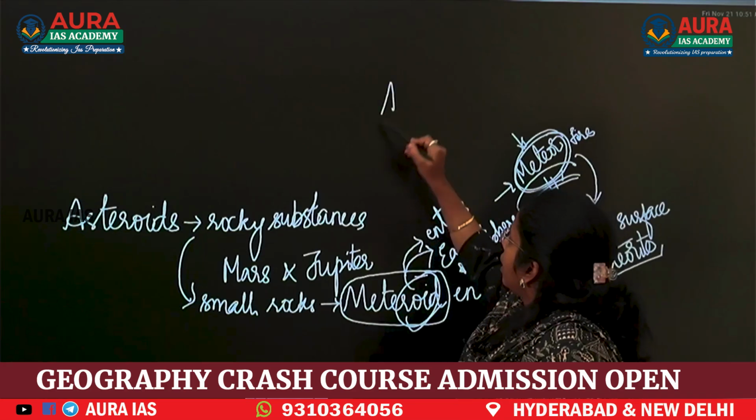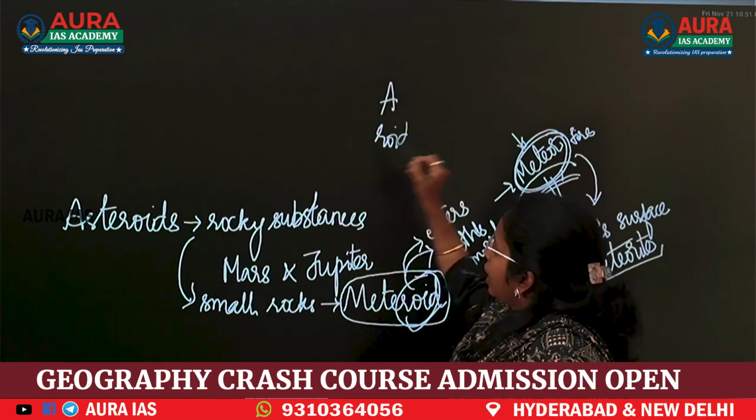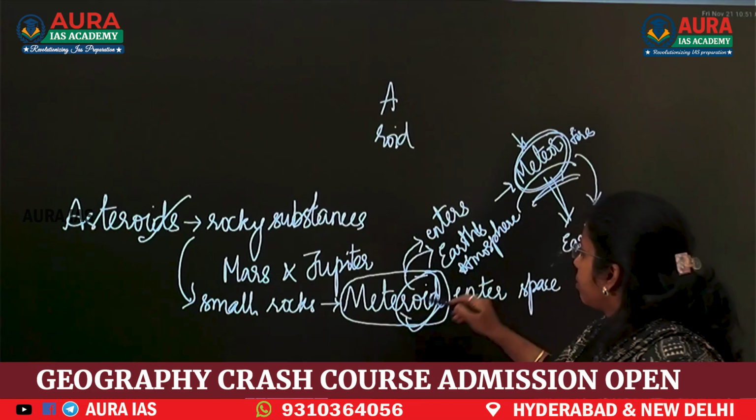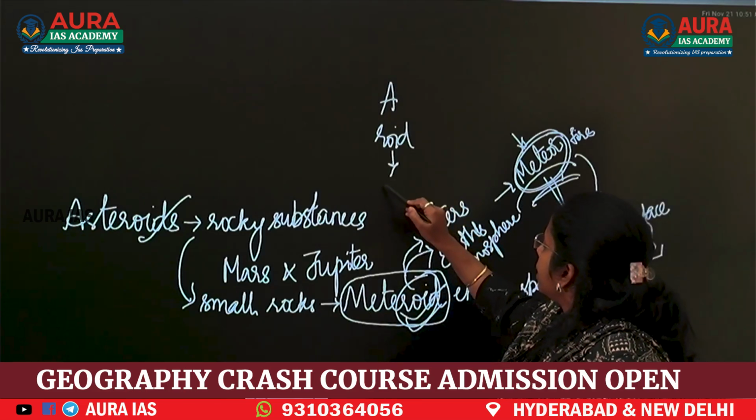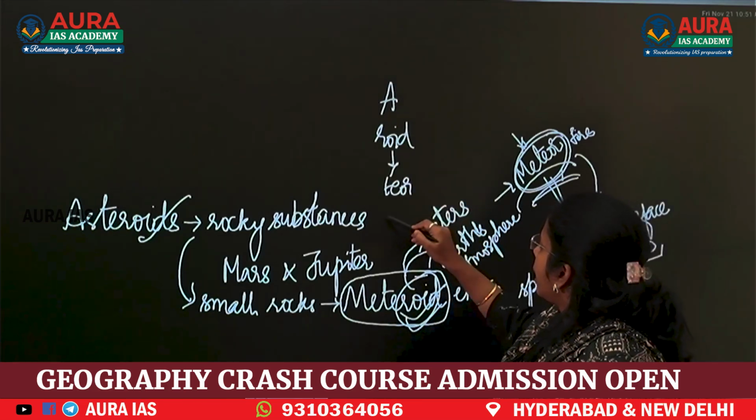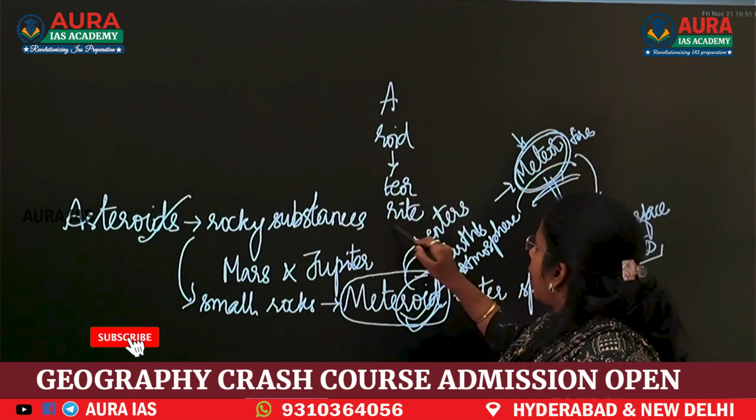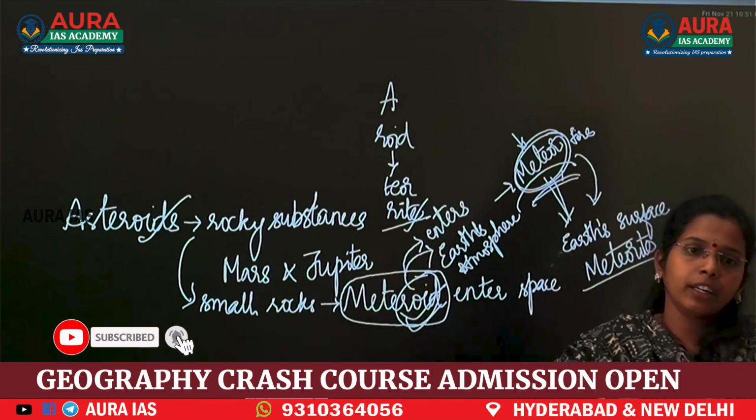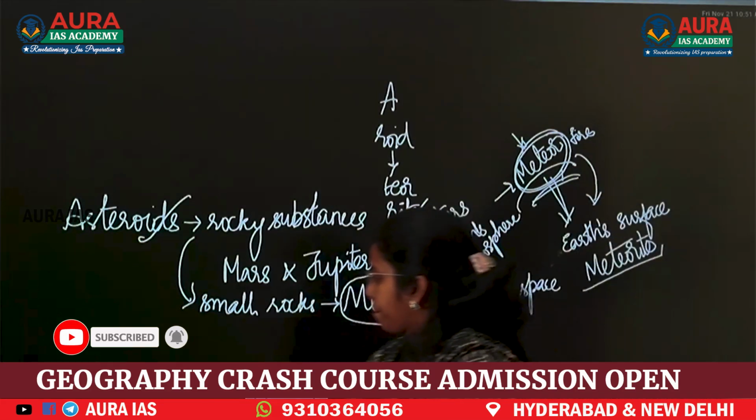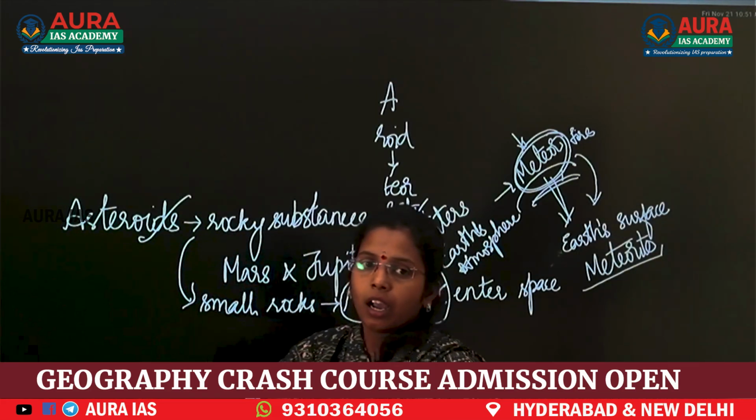First asteroid, next meteoroid. See, you can remember the 'roid'. Next, meteor. Next, meteorite. Now we are on Earth's surface. This is clear.